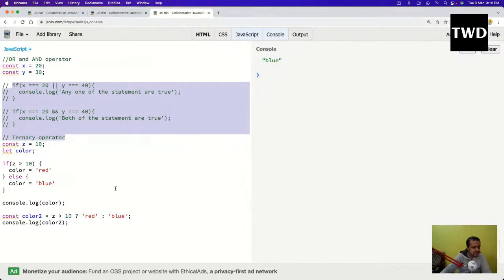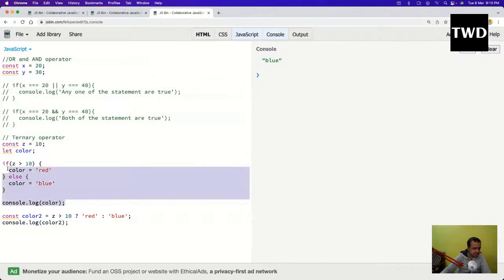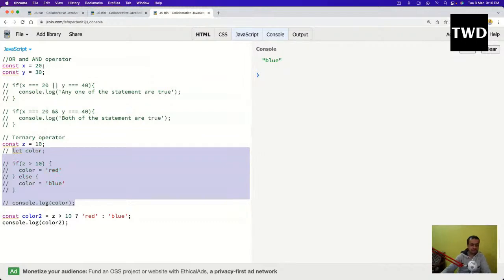Okay, so this color is there, and this is how the ternary operator will work. Let me comment this out and clear it, run it, and blue is coming. So this is how it will run. So this is how the ternary operator works.